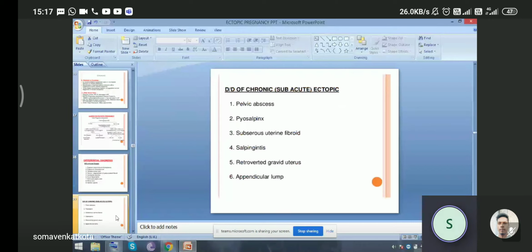And the differential diagnosis for chronic subacute ectopic is pelvic abscesses, your pyosalpinx, then sepsis, uterine fibroid, salpingitis, retroverted gravid uterus, or any epidural. These are the differential diagnoses for chronic subacute ectopic pregnancy.